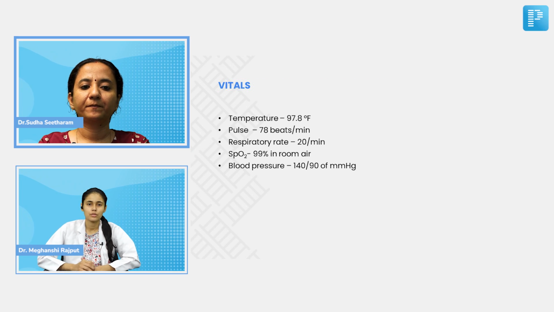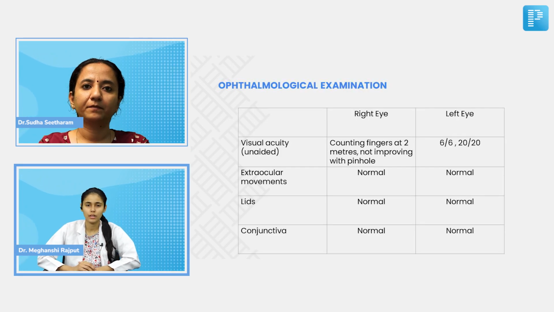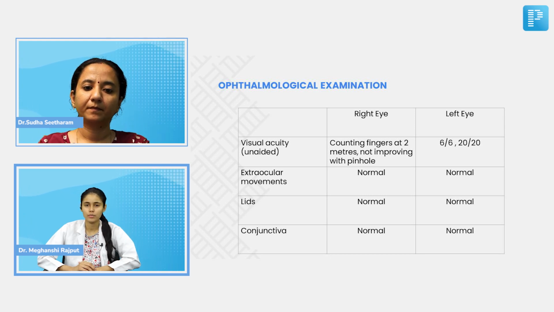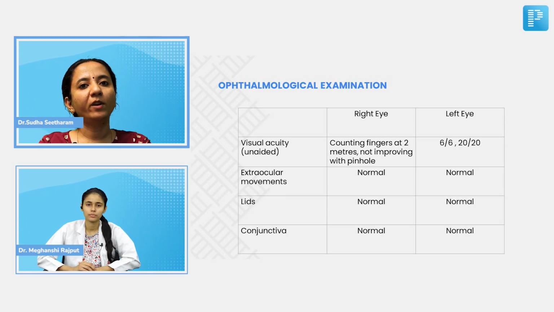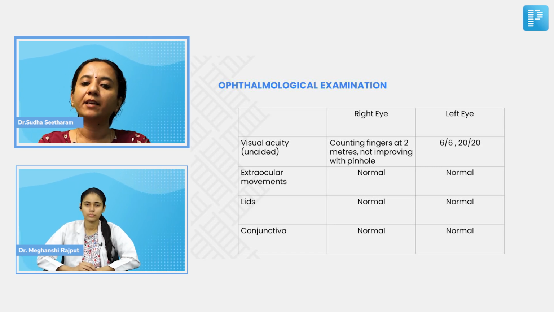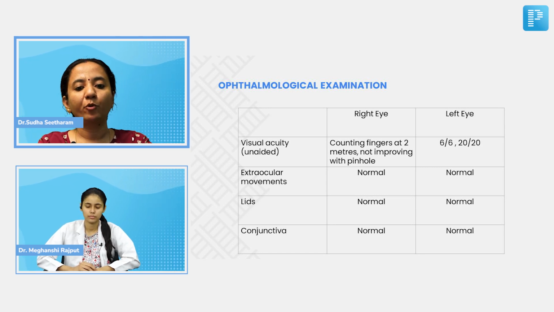Yes, ma'am. The visual acuity was first unaided in the right eye, counting fingers at 2 meters, and it was not improving with pinhole. In the left eye, it was 6 by 6 and 20 by 20. Okay, so in the right eye, we find that the visual acuity is very much decreased. It is counting fingers at 2 meters and it is not improving with pinhole.